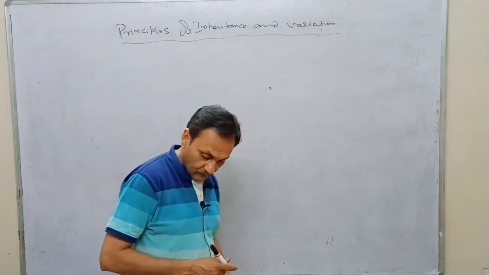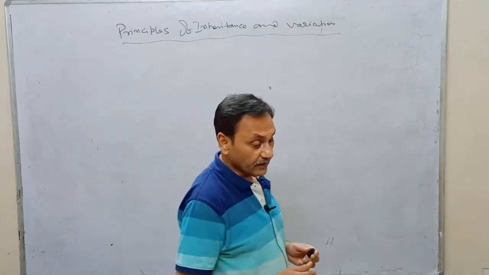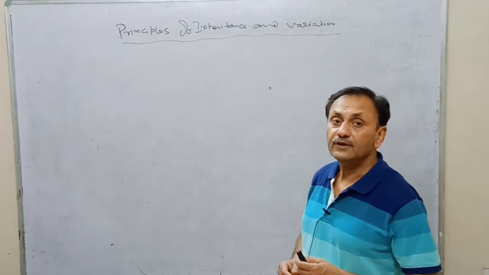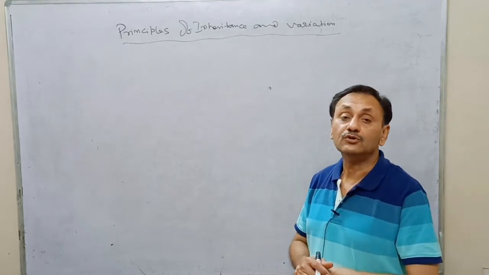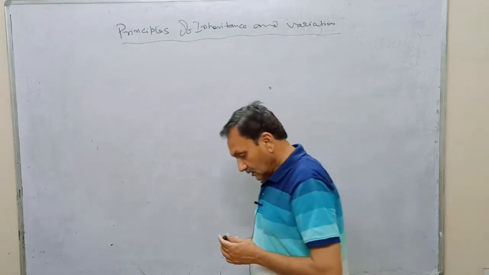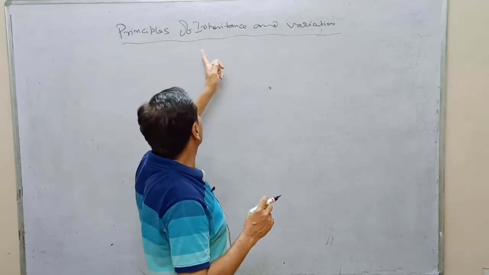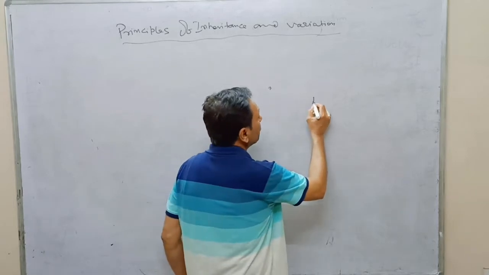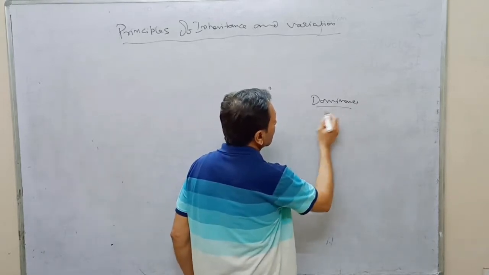But in case of incomplete dominance, we have observed that the phenotypic ratio is equal to the genotypic ratio, because in the case of the Mendelian ratio, the dominance is complete.